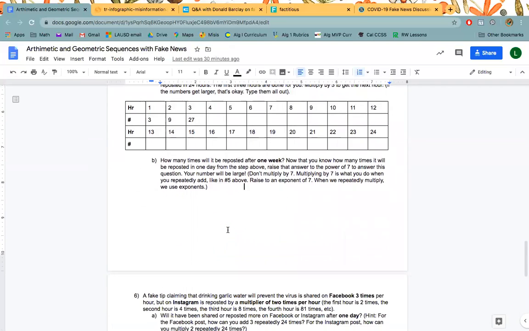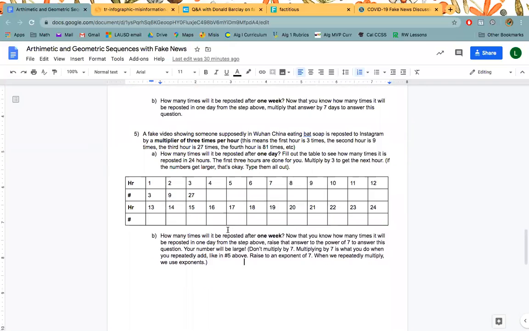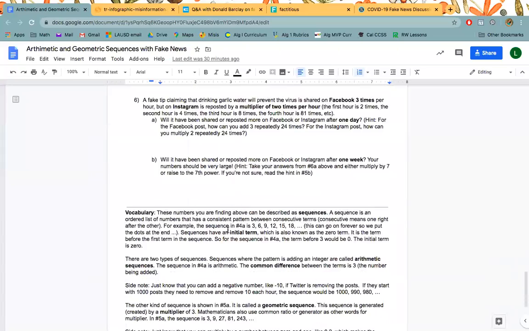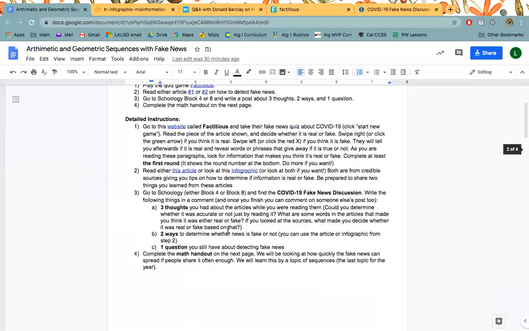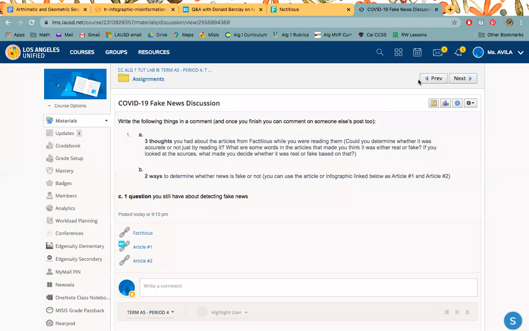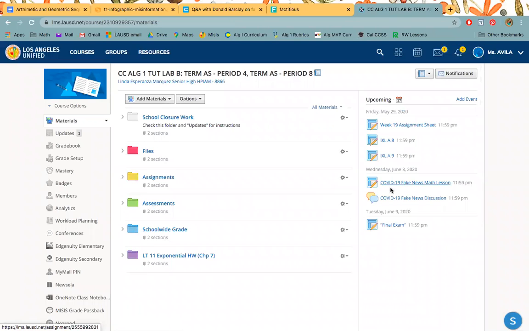And so that's the purpose of this lesson, just to help you know when news is fake, and also to let you know that news can spread so quickly online based on how quickly people repost or share. All right, please message me in Schoology if you have any questions. This is due on Wednesday, June 3rd, as you can see here. And then your final assignment is called the final exam. And that one, you're just going to write out what you've learned for the year.